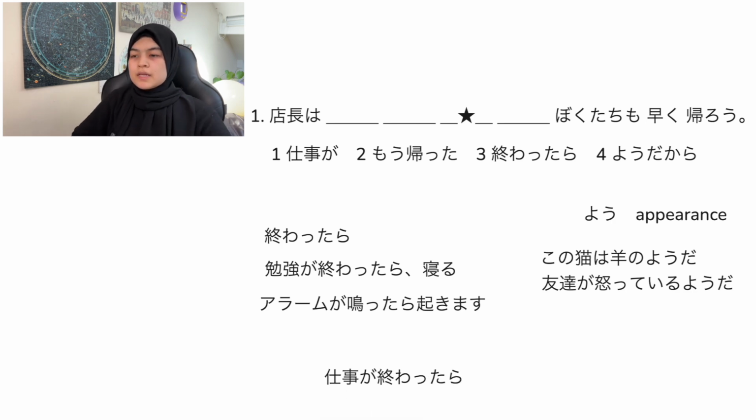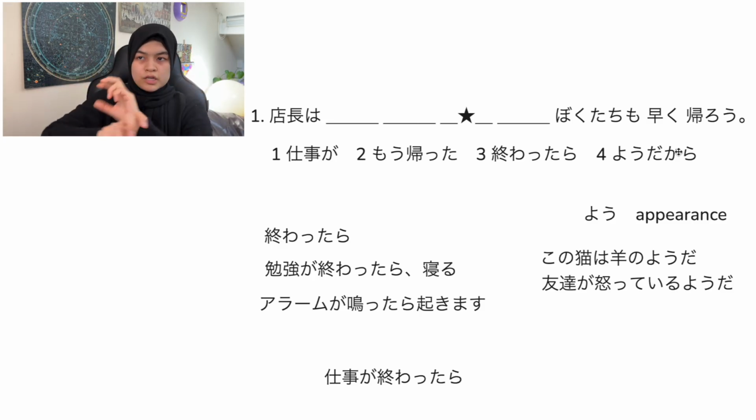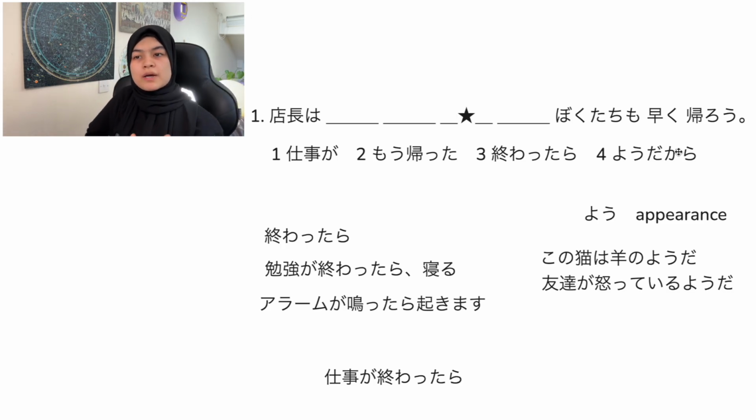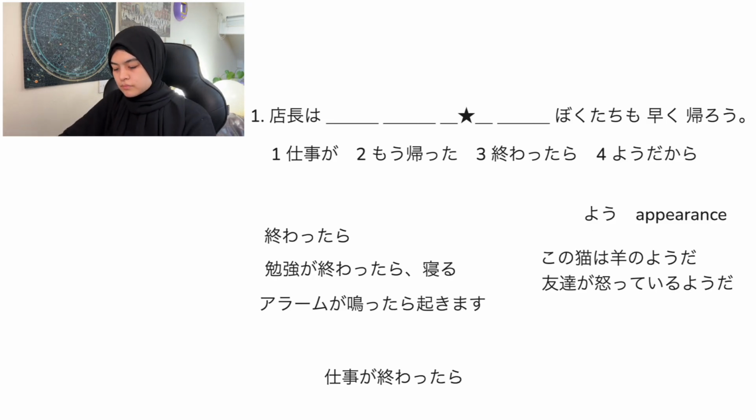Okay. Meaning that leaves us with もう帰った and ようだから. Now you can think of what order it would go in. Is it ようだからもう帰った or もう帰ったようだから? But we know that the verb has to come before ようだから. So it has to be もう帰ったようだから.